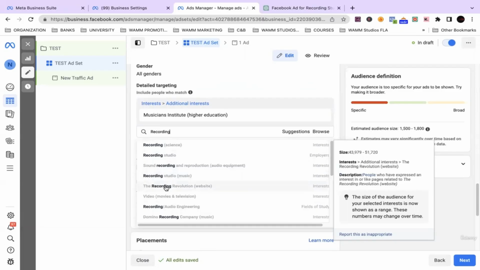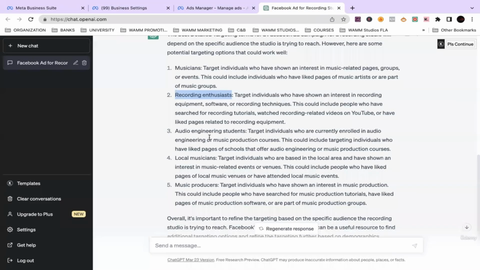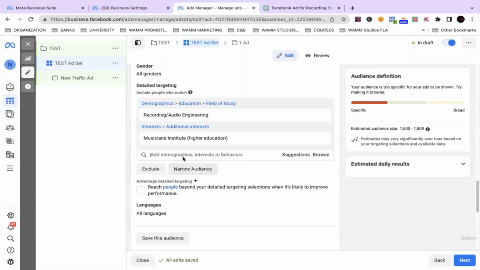If I'm a recording studio business, do I want anybody that is interested in recording studio music? Maybe. What about audio engineering? Am I interested in anybody that's an audio engineer? If I'm hiring, yes, I am. So that may be a good one. What else do they have? Let's see. Audio engineer students: target individuals who are currently enrolled in audio engineering or music production courses. Huh, that's a good one.